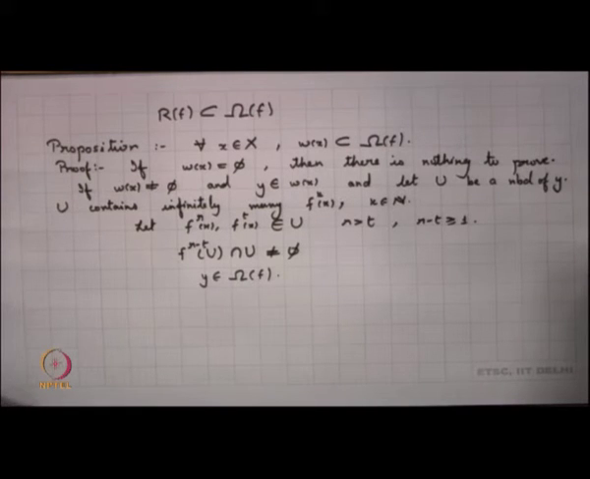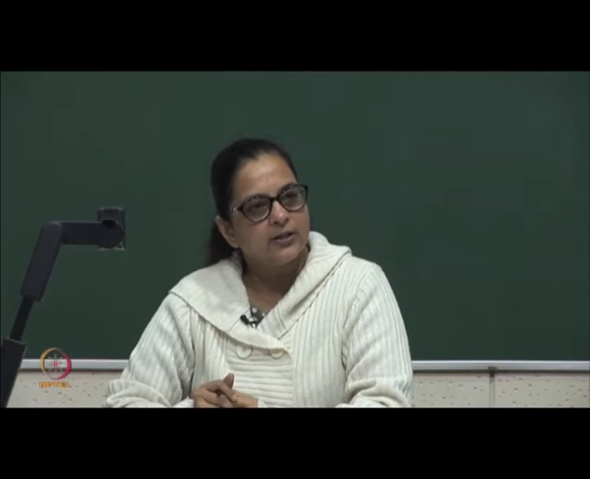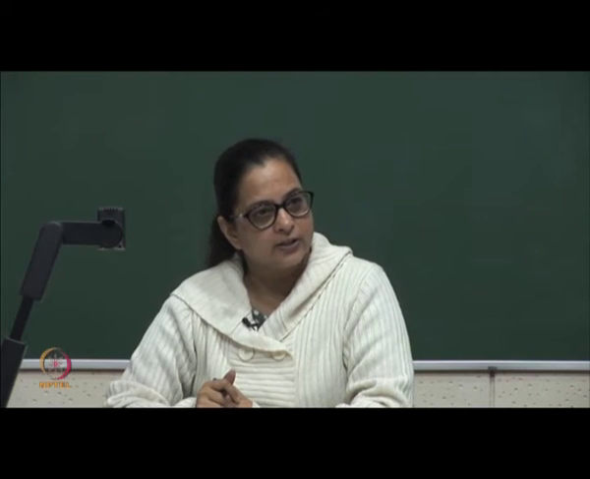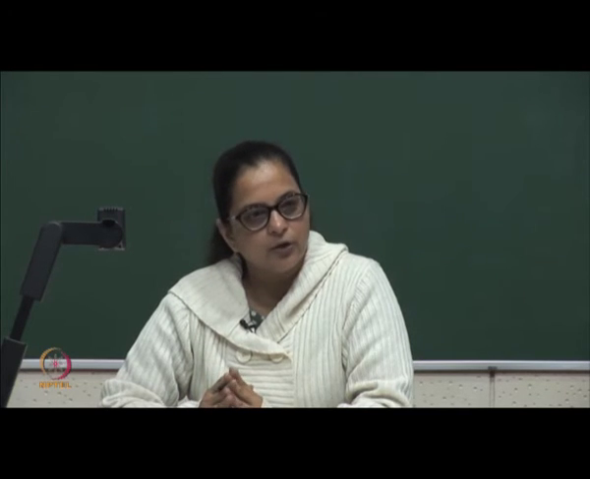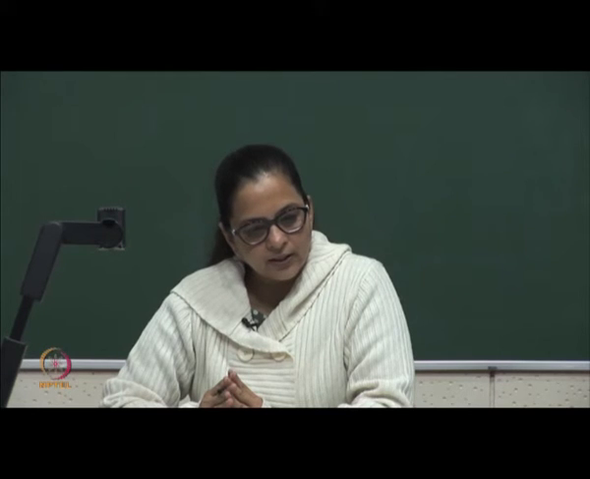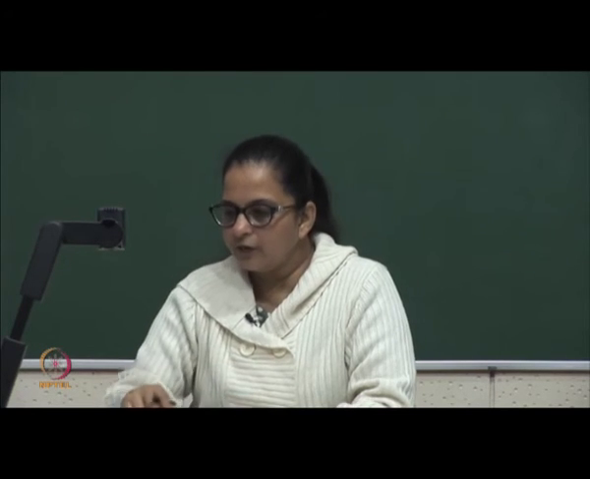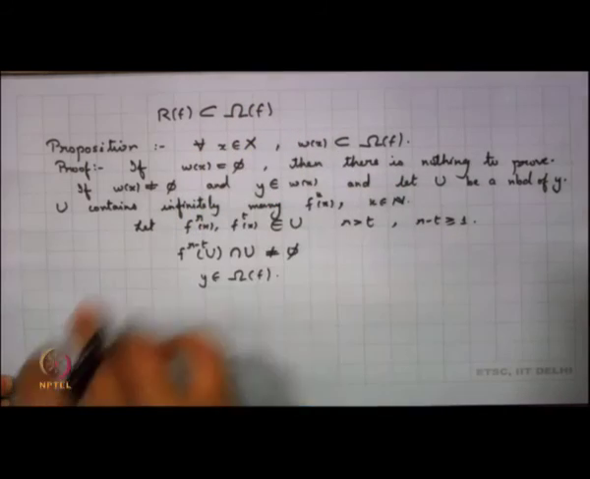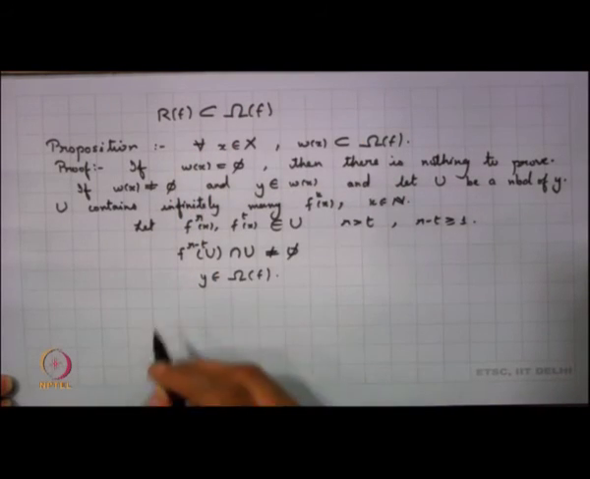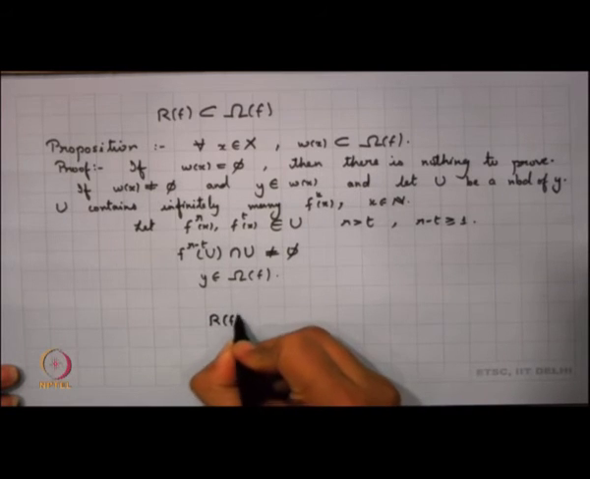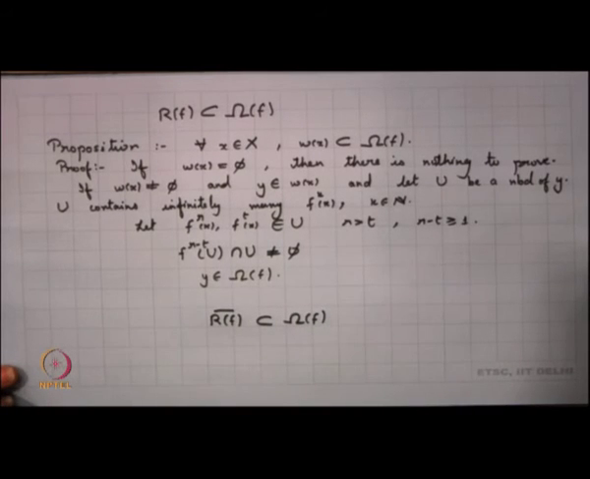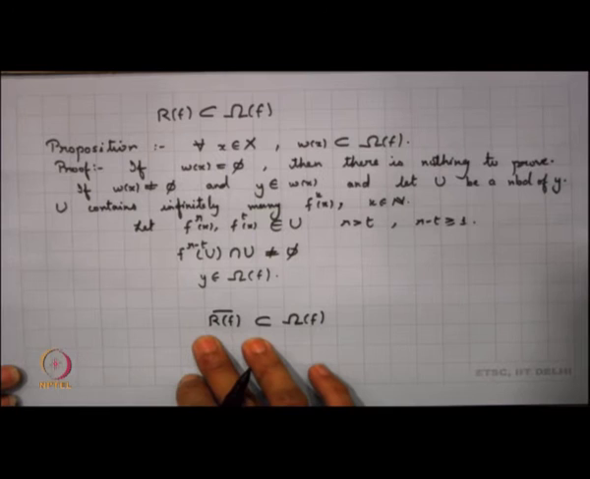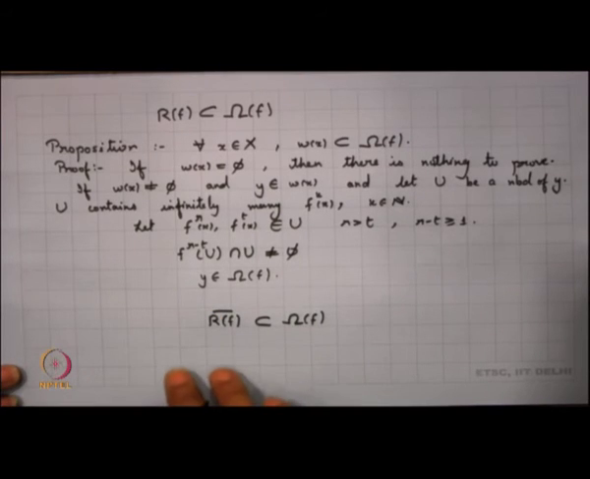Now, we have seen that our recurrent set R f is an invariant set, but we did not know that it is a closed set. So, the set of recurrent points need not be closed. Now, we know that R f is a subset of omega f. Now, omega f is closed. So, all I can say is that the closure of R f should be a subset of omega f. Now, R f is not necessarily closed. So, that means the closure of R f is a set which is bigger than R f.